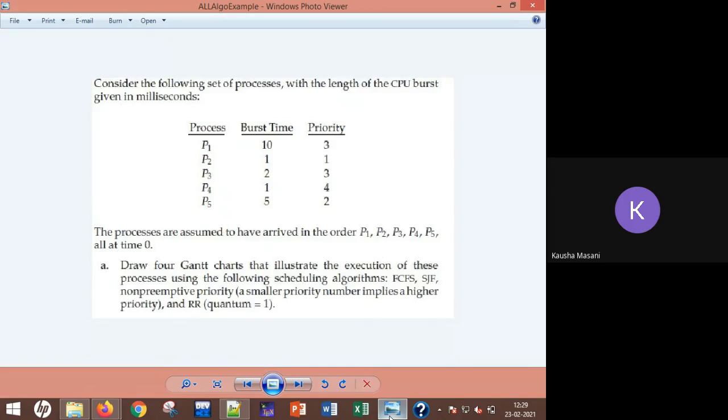So there are a total of 4 Gantt charts: 1 Gantt chart for FCFS, first come first serve; 1 Gantt chart for SJF, again in the non-preemptive method; then priority in the non-preemptive method; and the last one is round robin with time quantum TQ equal to 1. Start solving. First start preparing the Gantt chart. Don't give me turnaround time. Don't give me wait time. I just want 4 Gantt charts. Start preparing.